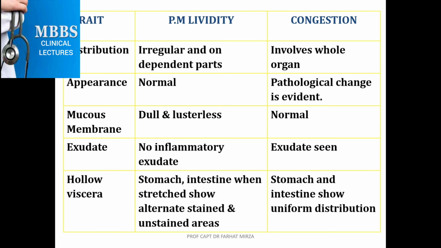This is a picture of a bruise. Antemortem, you can see the different shades of a bruise: purplish, reddish, and then yellowish. With time, the bruise changes its color, and later on it becomes yellowish, pale, and then fades out. It is an antemortem phenomenon. This is a bruise, and lividity you have seen two or three pictures before.